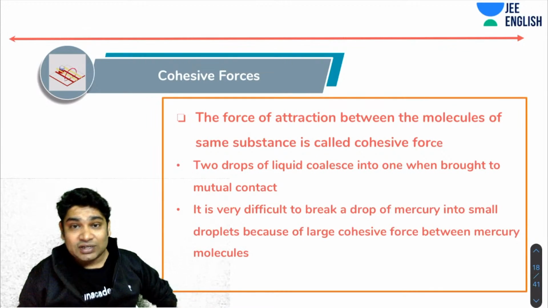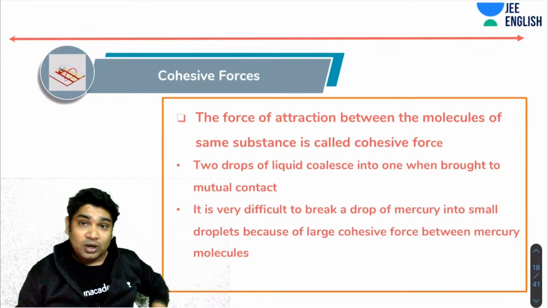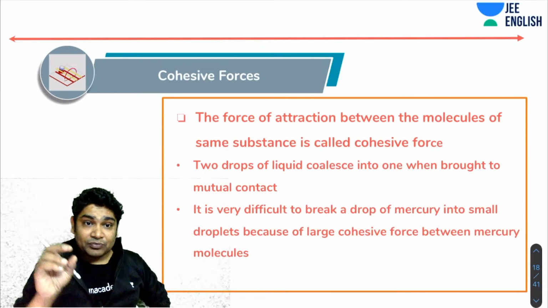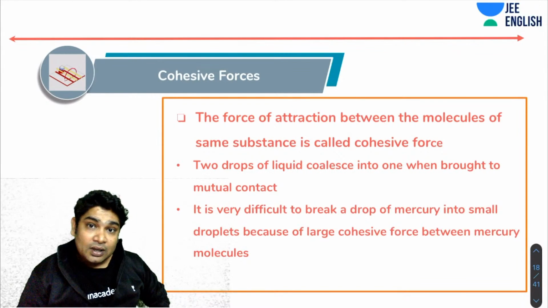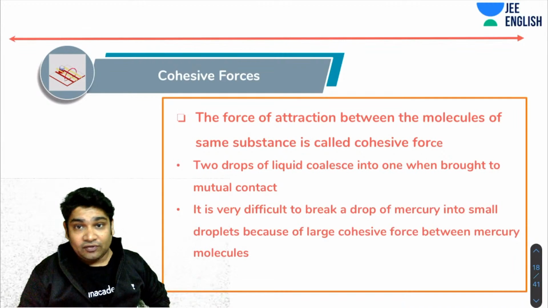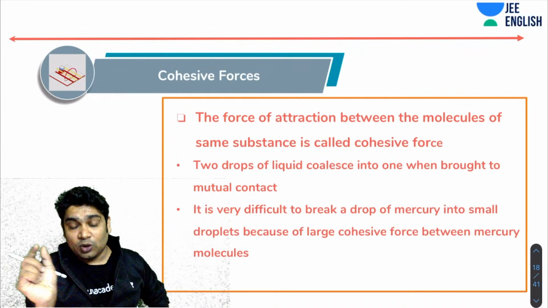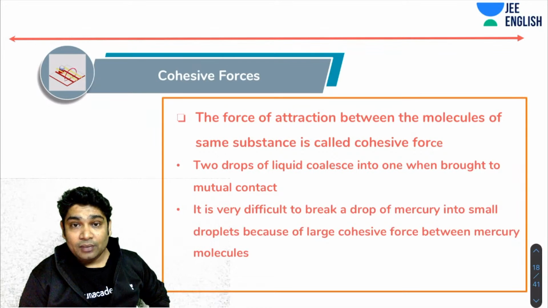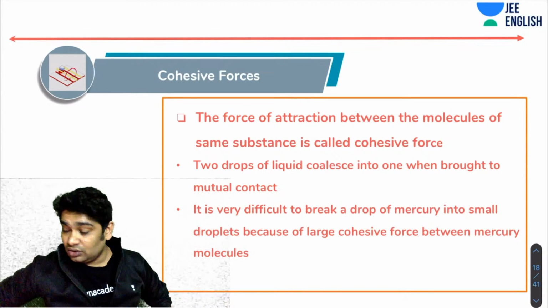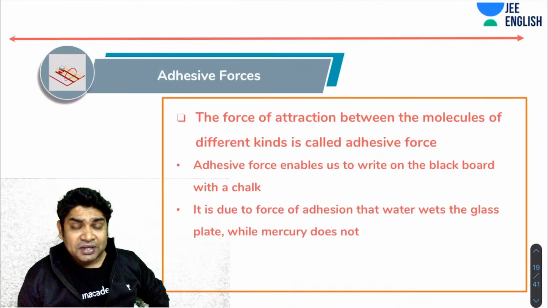So the cohesive force helps two drops to join, and that is why when you pour mercury anywhere, it is very difficult for you to break mercury into small drops, because of the large cohesive force. Next, you have something called adhesive force.